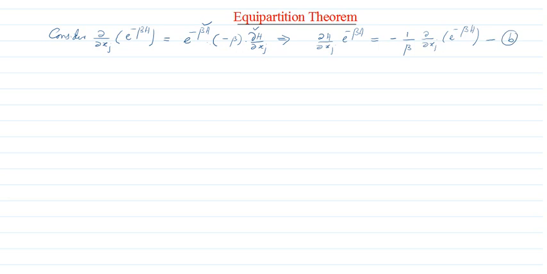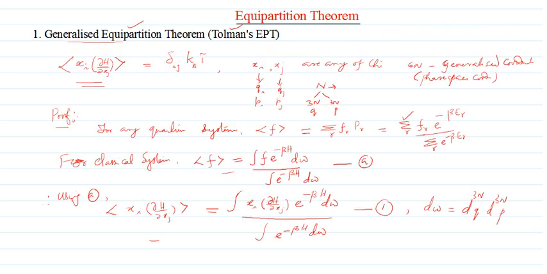Now the numerator of equation number 1 can be modified. Let's see what the numerator of equation number 1 is. It is the integral of xi ∂H/∂xj e^(-βH) dΩ.